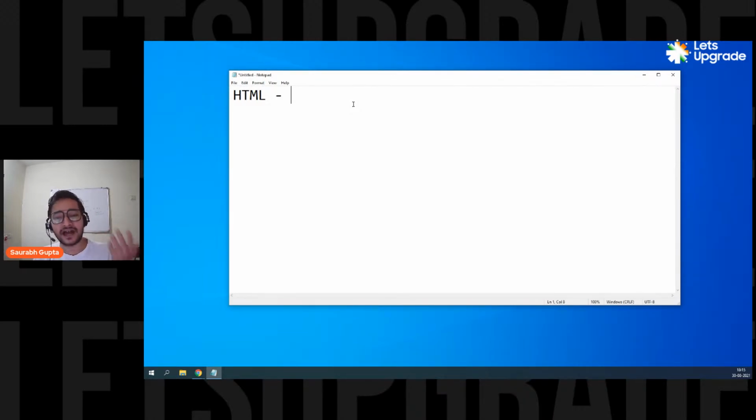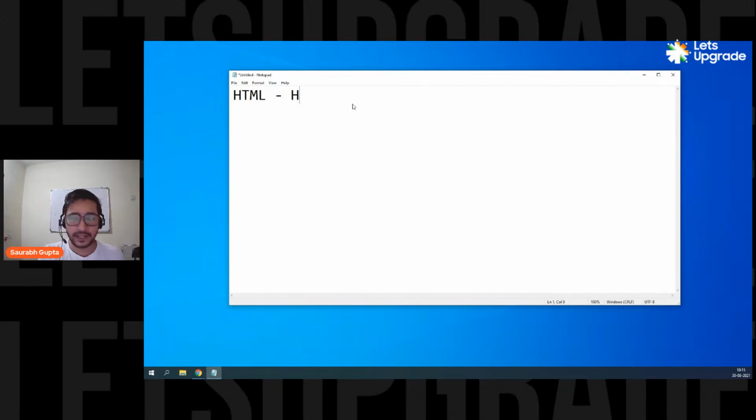Actually, all of your answers are correct. A lot of people are saying the full form and a lot of people are saying what it actually does. So all of your answers are actually correct. But still, we are going to discuss what exactly HTML is, so that if there is even one person who doesn't know about HTML, he or she should also know this. Okay, so let's get started.